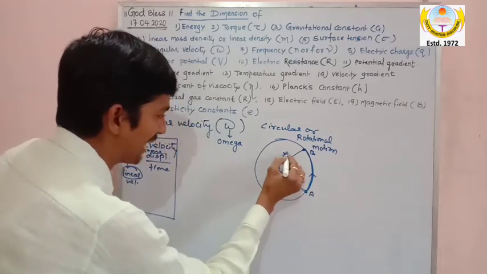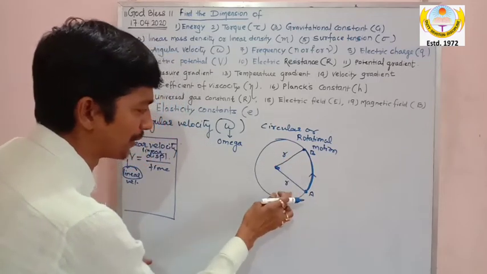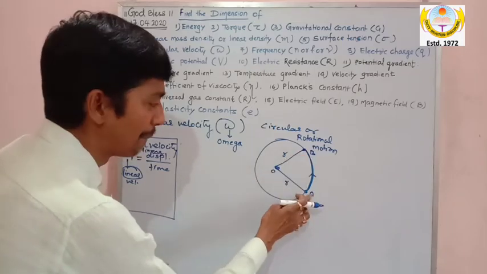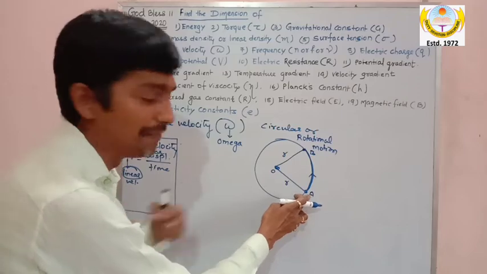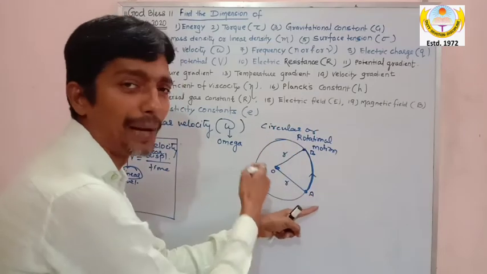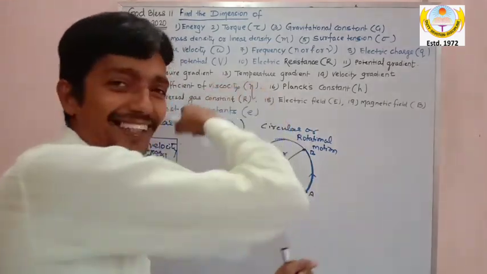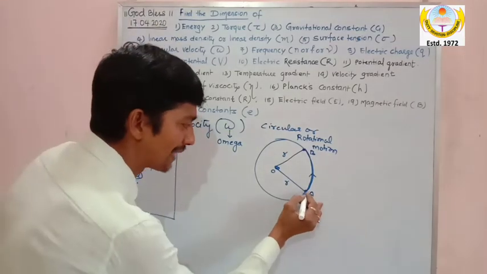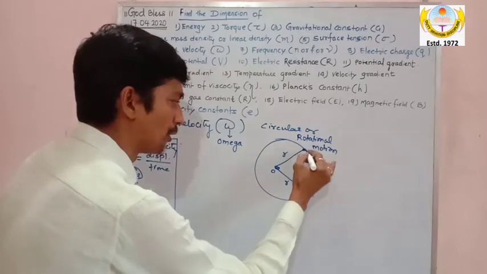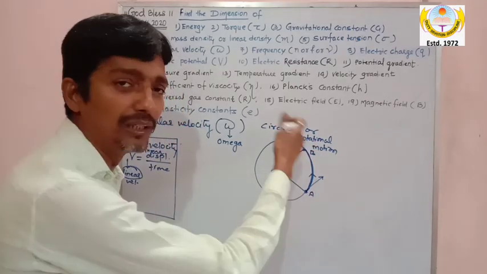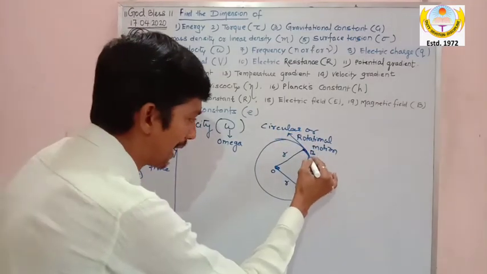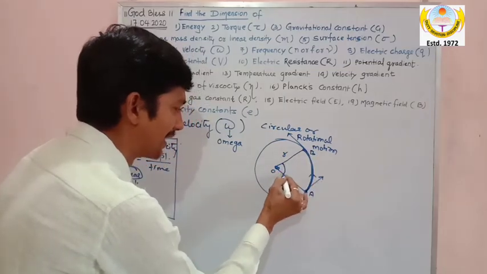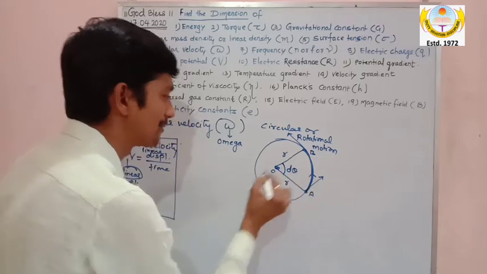It traces the radius, here also radius, here also radius. O to A is radius, O to B is radius, and the particle moves along the circular path, taking a cycle. No doubt the particle has a linear displacement also by drawing a tangent, but I am not going to the linear path. Here the particle covers an angular displacement at the center called d theta.